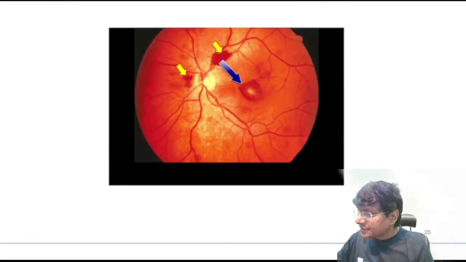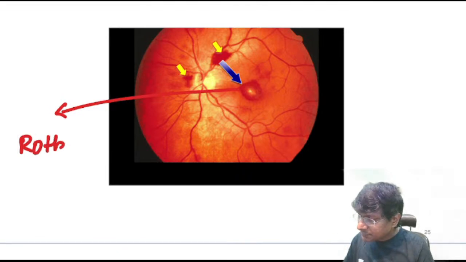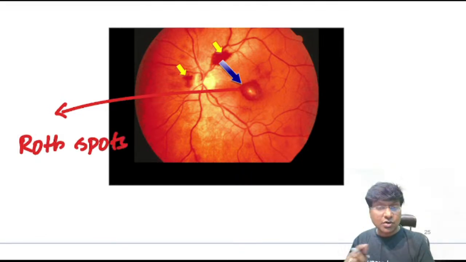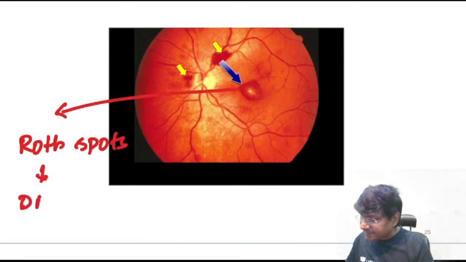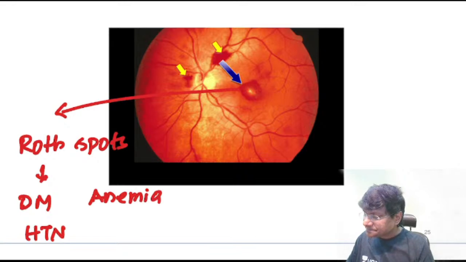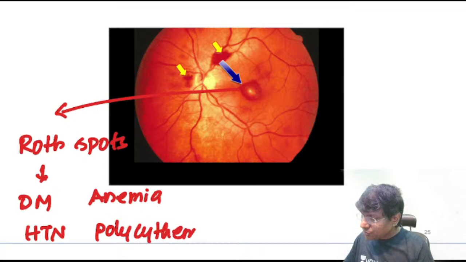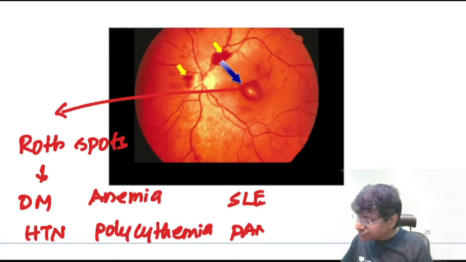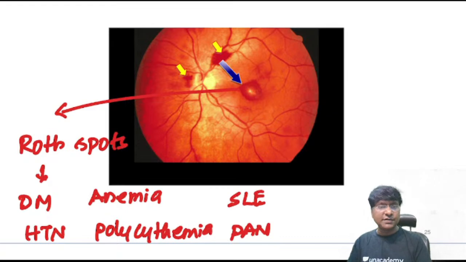Another important lesion in infective endocarditis will be Roth spots. This is a very important question: what are the other conditions where you will have Roth spots? You will have this in diabetes mellitus, in patients with hypertension, severe anemia, polycythemia, SLE, and polyarteritis nodosa. These are all the differential diagnoses where you will have the presence of Roth spots.